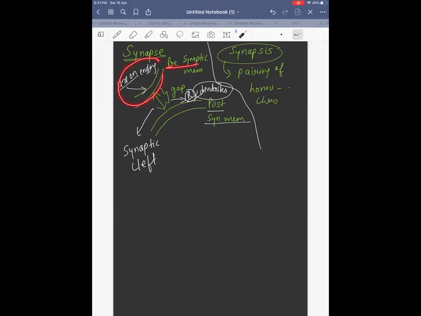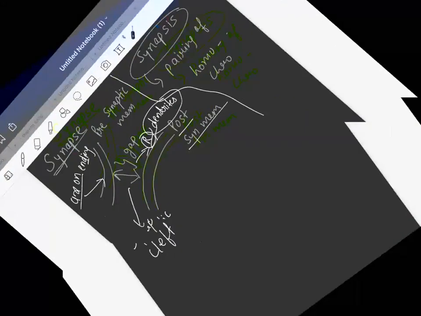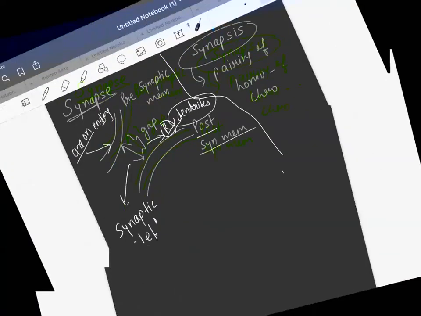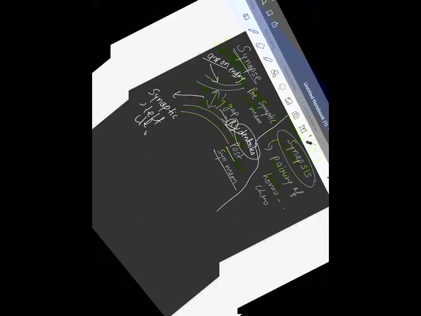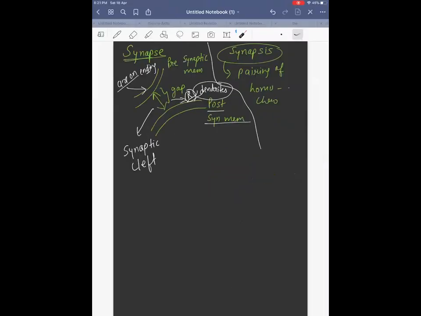Cool. So in the presynaptic membrane, what is there? Axon ending, synaptic knob. In the postsynaptic membrane, what is present? Dendrites of the neuron. Got it? That is your synapse. Synapsis is the pairing of homologous chromosomes. Everyone has got it?